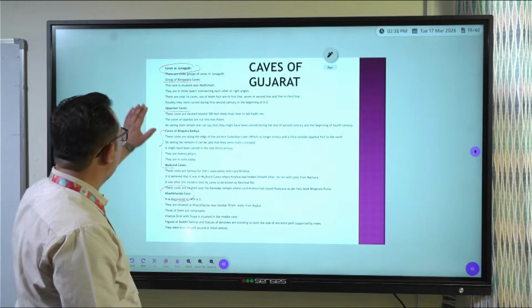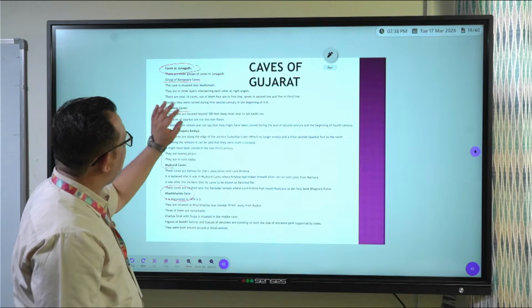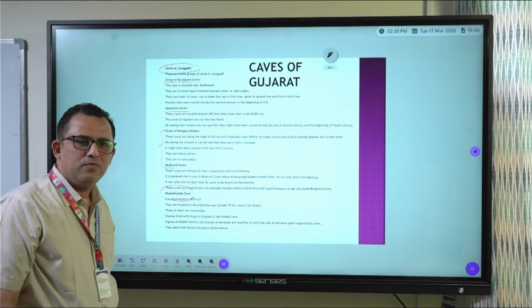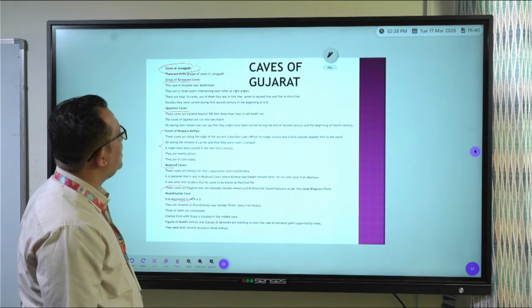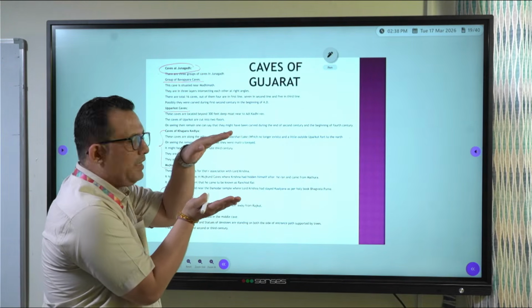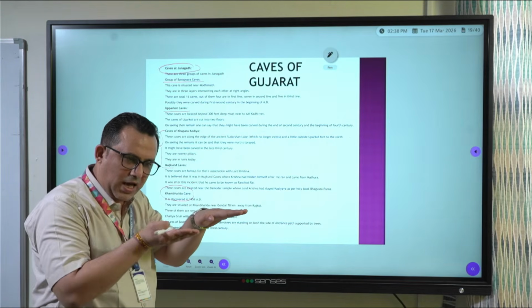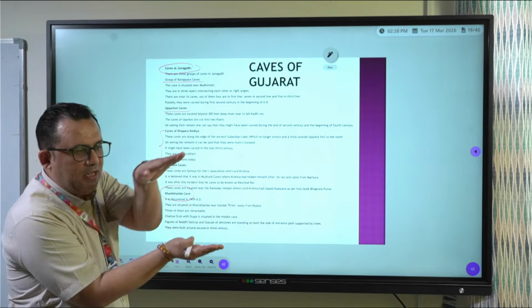Now, first of all, let us talk about group of Pawa Pyara caves. Pawa Pyara caves are near the mud. Which mud? Modi mud. Now, there are three layers of caves intersecting each other at right angle. This is first layer, then second layer, then third layer.